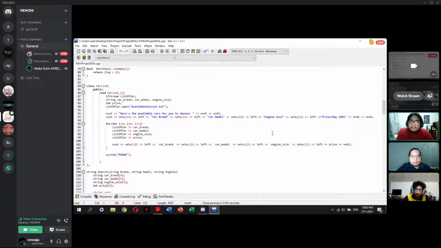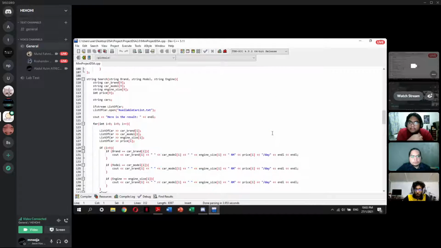Go down a little bit. This is the class car list. In this part, when you want to see what available cars are provided by us, you can choose the car list in the menu, and it will go to the car list class. Okay, next. And this is the second data structure that we've used, which is search. In this part, we've implemented search brand, search model, and search engine.